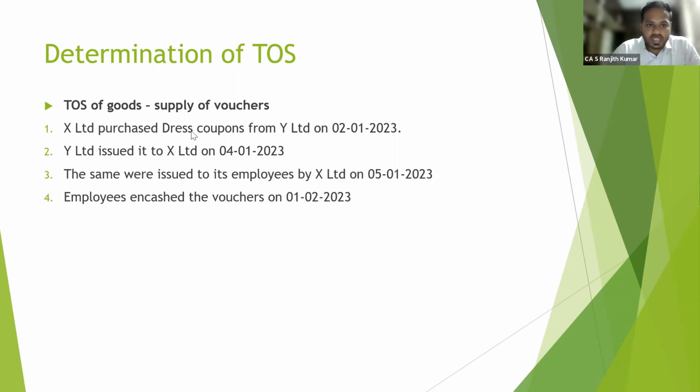Okay. So in this case, whether supplies are identifiable, yes, it is identifiable. X Limited purchased dress coupons. They buy dress coupons, so when everyone goes to redeem, what would they have bought? They would have bought dresses only. So in this scenario, if supplies are identifiable, the time of supply is the date of issue of voucher, which is 4th Jan 2023.